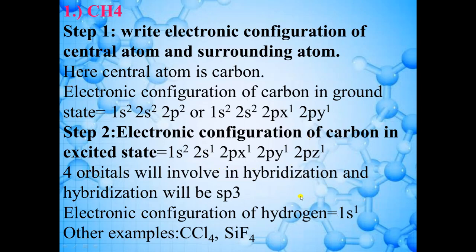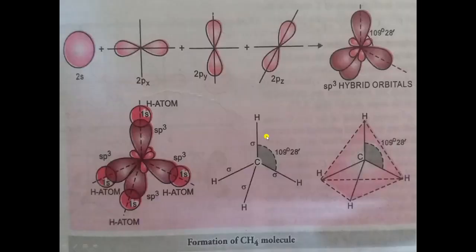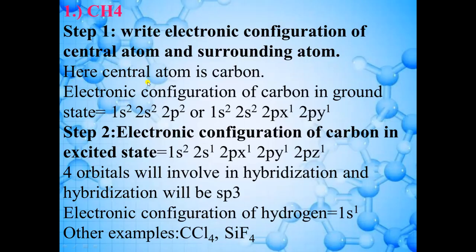The shape of the 1s orbital is spherical. Here you can see this orbital, spherical in shape, is of the hydrogen atom. In the hydrogen atom 1 electron is present which is unpaired, and in the hybrid orbital also 1 unpaired electron is present. So they will do pairing.